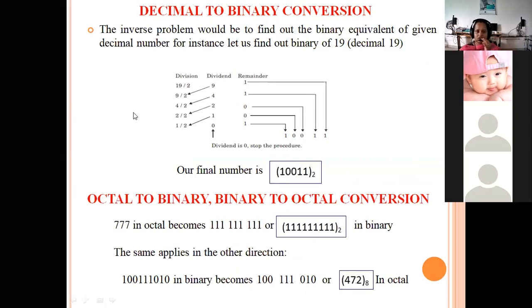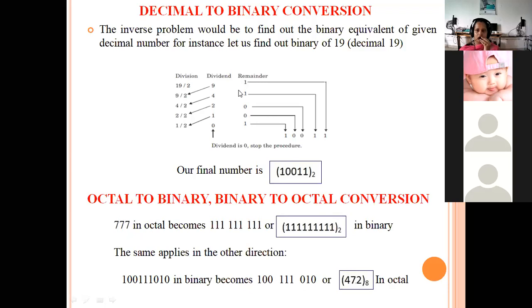So what we have done here is we are converting a decimal number to binary, so the division must be done by using 2. Suppose we want to convert a decimal number to octal, then we have to do division by 8. And similarly, if we want to convert a decimal number to hexadecimal, then we have to do division by 16. Here we are converting decimal to binary. Decimal means 0 to 9 and binary means zeros and ones. So when you perform division here, the remainder will be in the form of ones and zeros.